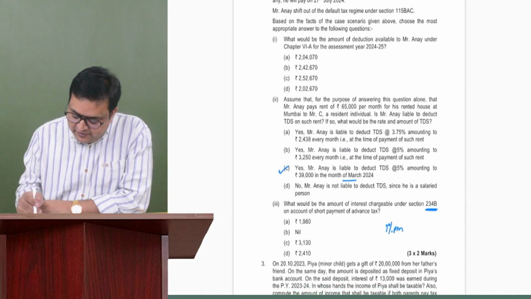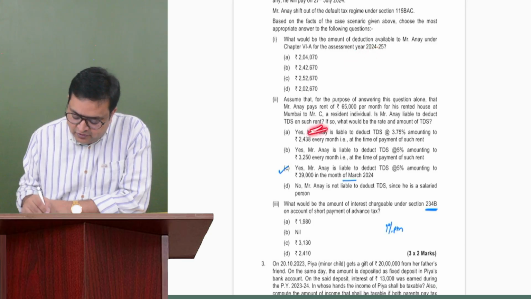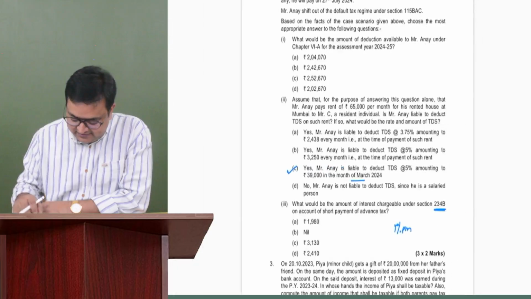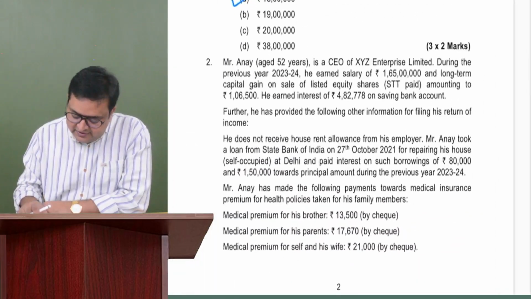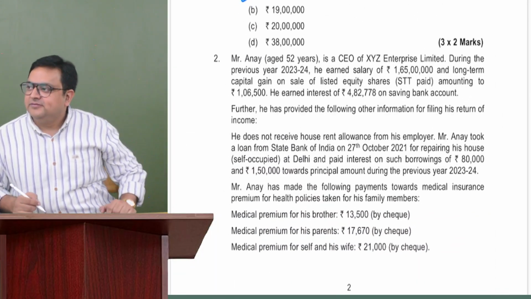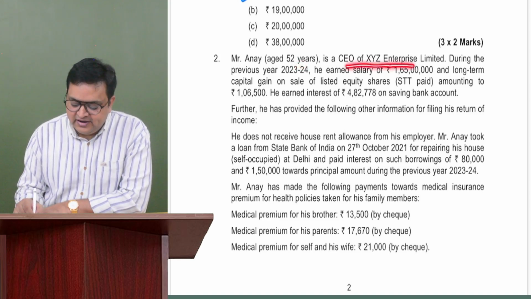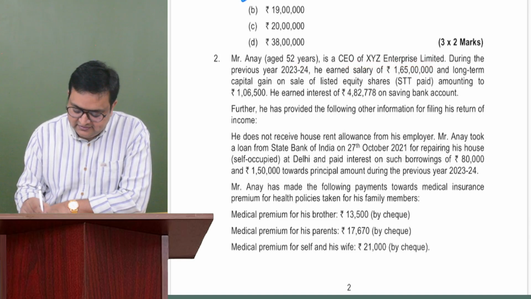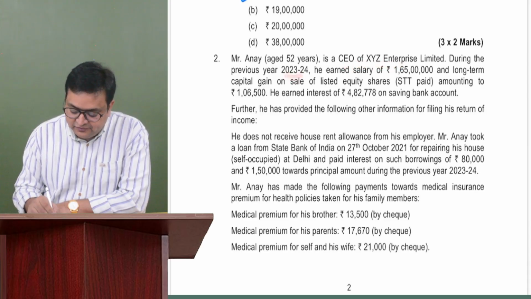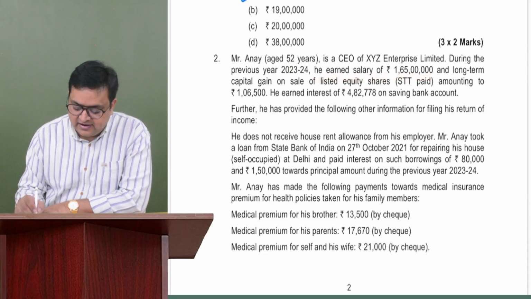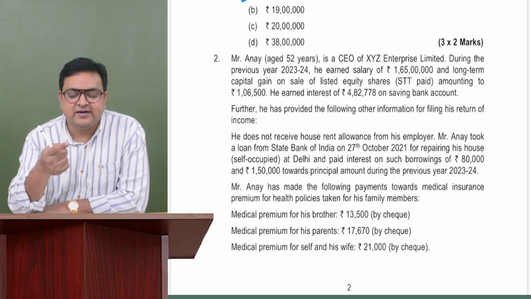Okay. So now it is chapter 6A. We have almost finished TDS, and this is about 234B advance tax. Got it. Now let's read the question. It says Mr. Anay, age 52 years, is the CEO of XYZ Enterprises Limited. Okay, so he is a CEO of this company. During the previous year 23, he is not a senior citizen also. He earned a salary of rupees 1 crore 65 lakh.